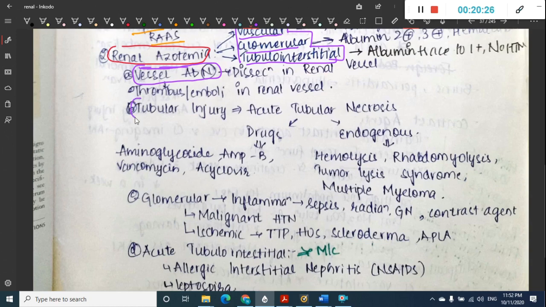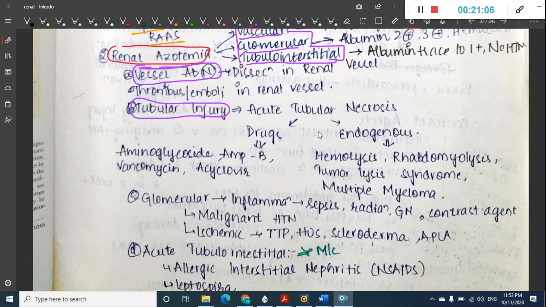Second, it can occur due to tubular injury. In the tubular injury we have tubular necrosis. I have already shown you the causes of tubular necrosis. It can be due to drugs or endogenous causes. Drugs are exogenous causes. The exogenous causes or drugs include aminoglycoside, amphotericin B, vancomycin and acyclovir, whereas endogenous causes include hemolysis, rhabdomyolysis, tumor lysis syndrome and multiple myeloma.